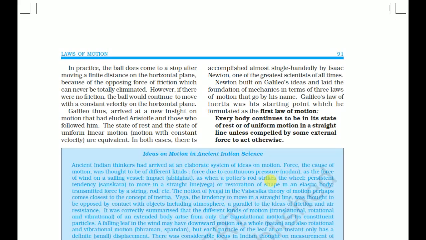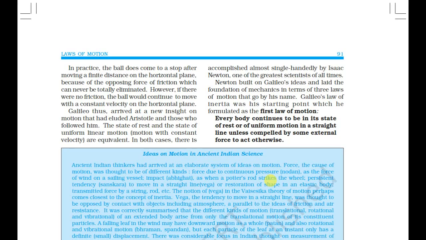One of the greatest scientists of all time, Newton built on Galileo's ideas and laid the foundations of mechanics in terms of three laws of motion that bear his name. Galileo's law of inertia was his starting point, which he formulated as the first law of motion. Every body continues to be in its state of rest or of uniform motion in a straight line unless compelled by some external force to act otherwise.